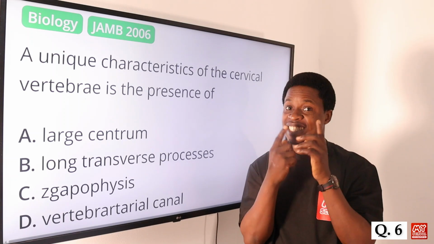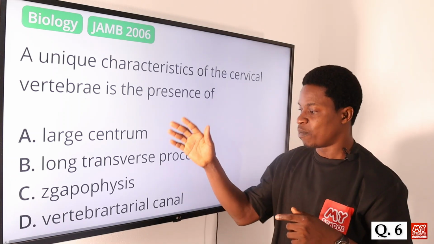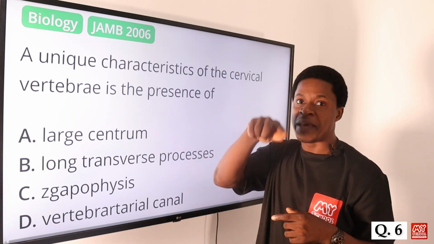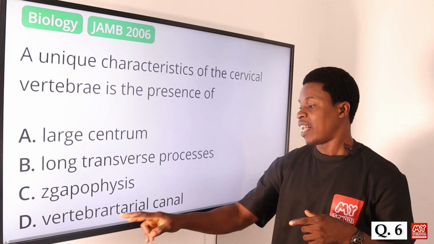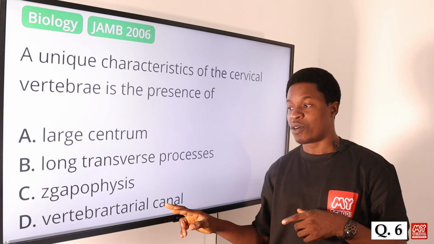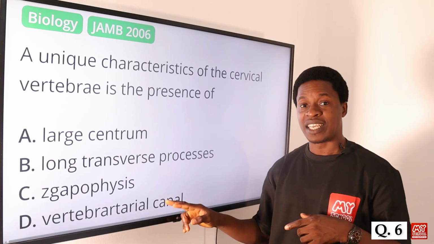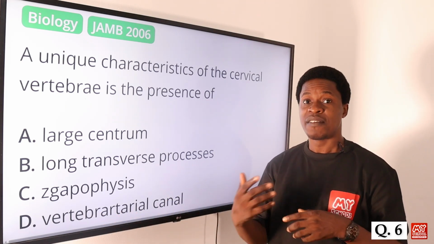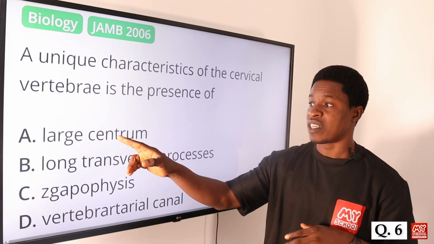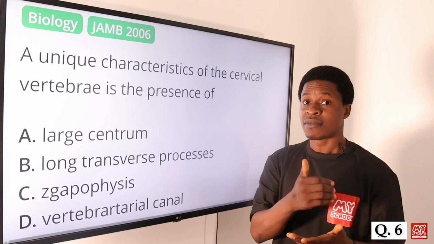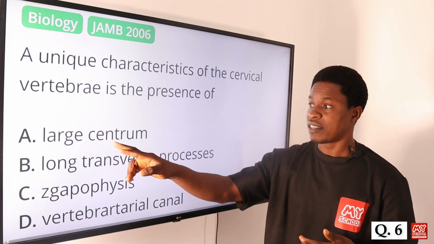Okay, and that name foramen, of course, if you look at this place now, we don't have it. It has another name that it is being called, and which is what? The vertebral arterial canal. That is the other name it is called. The vertebral arterial canal. That is the other name the foramen vertebra is formed. So it is not a large centrum because we have this. It is not unique. We have other vertebrae that have the large centrum.